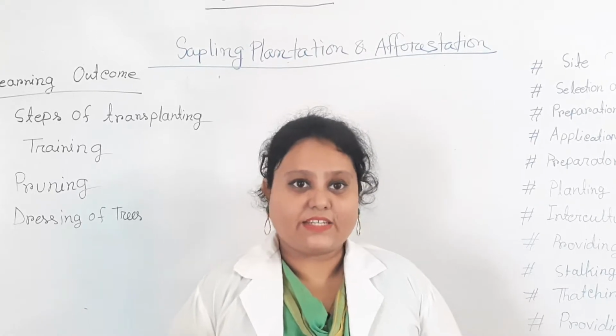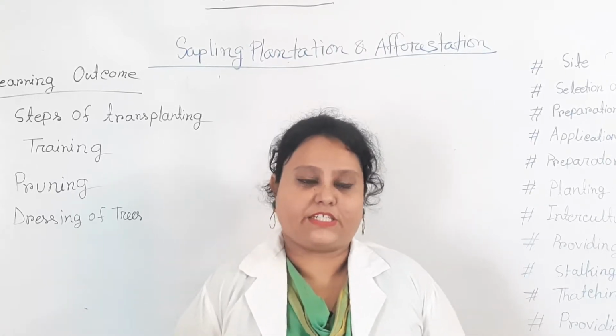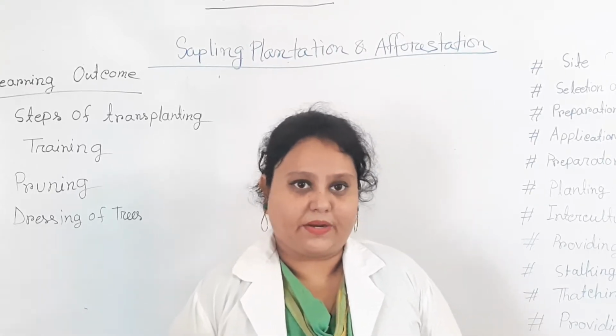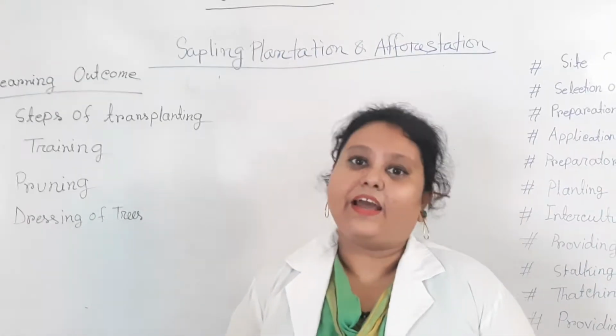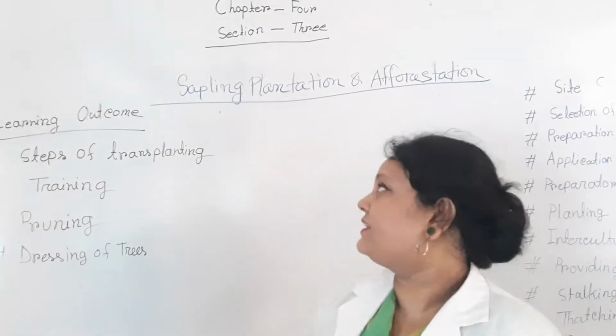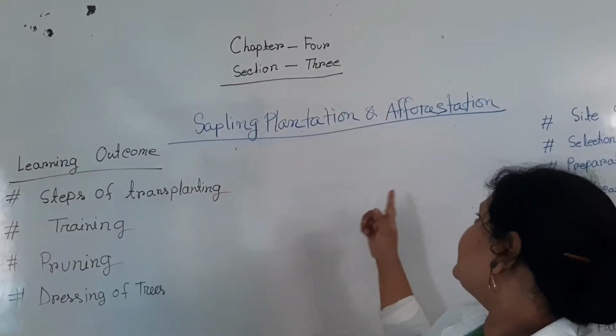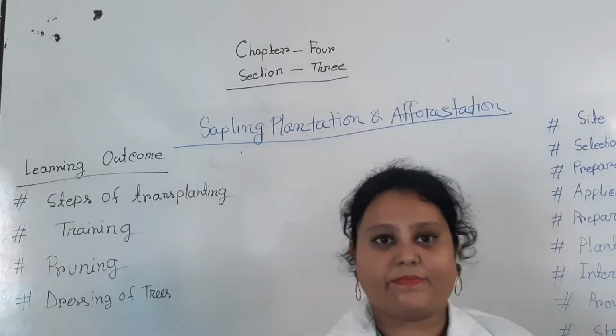Today, I will discuss Chapter 4, Section 3 from the second paper. The name of the chapter is Afforestation, and the name of the section is Sapling Plantation and Afforestation.